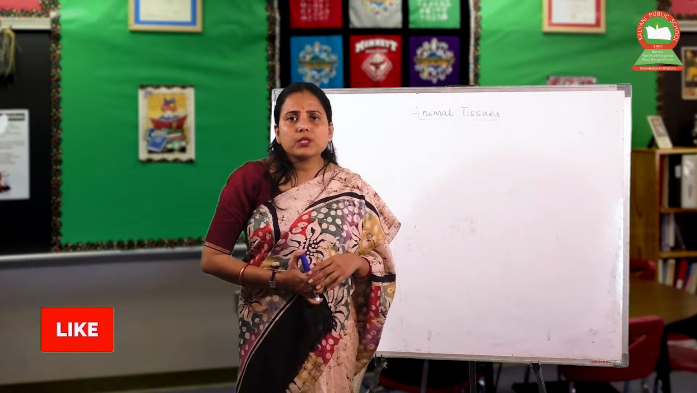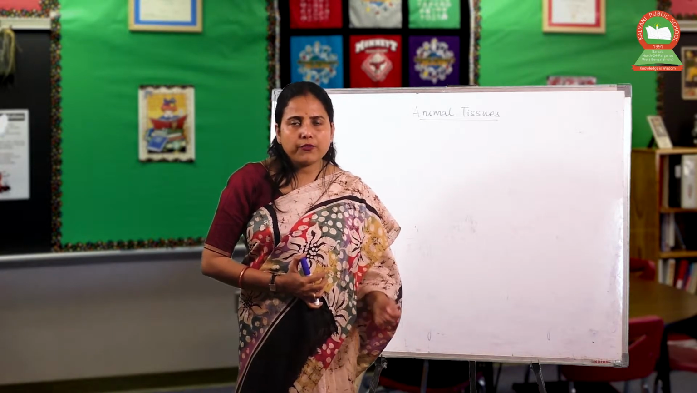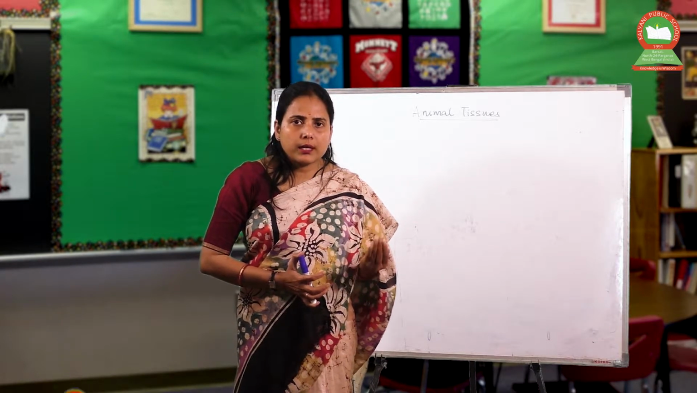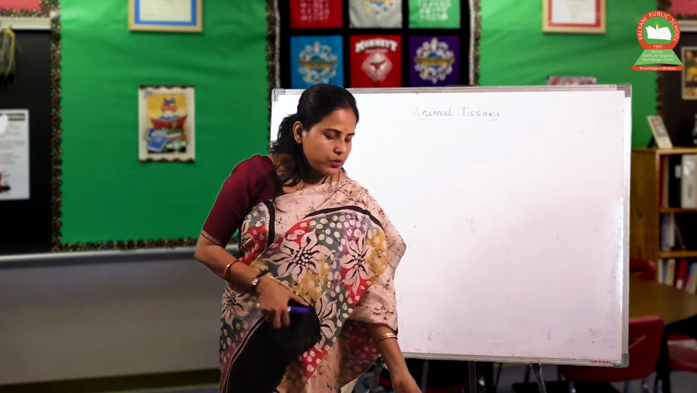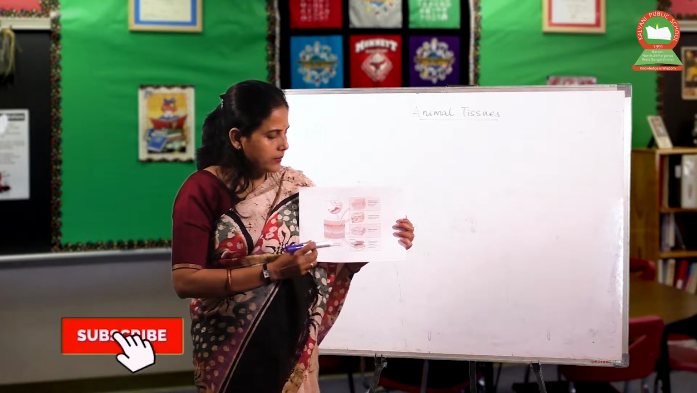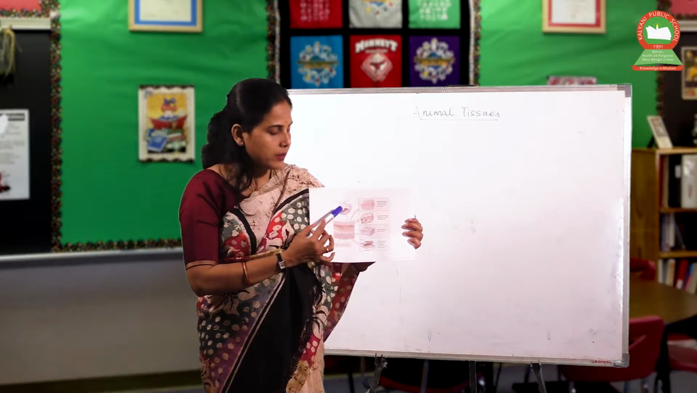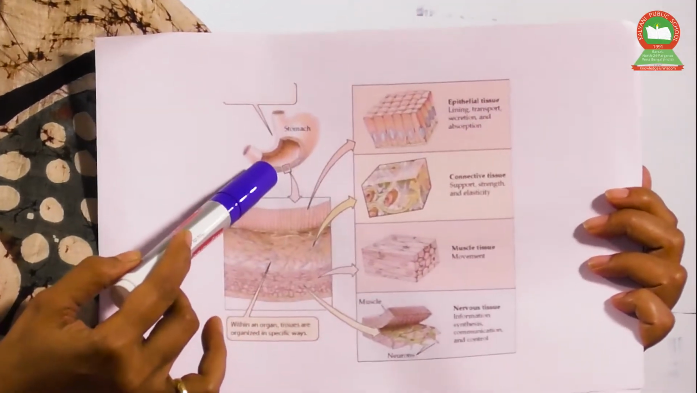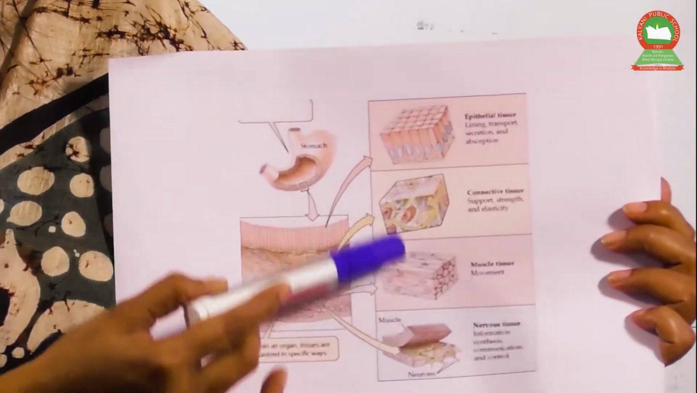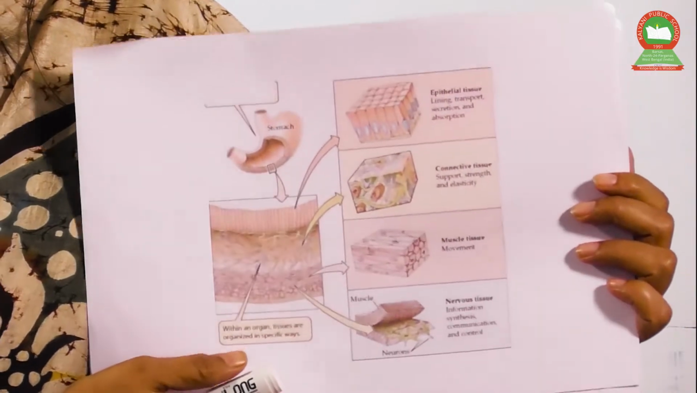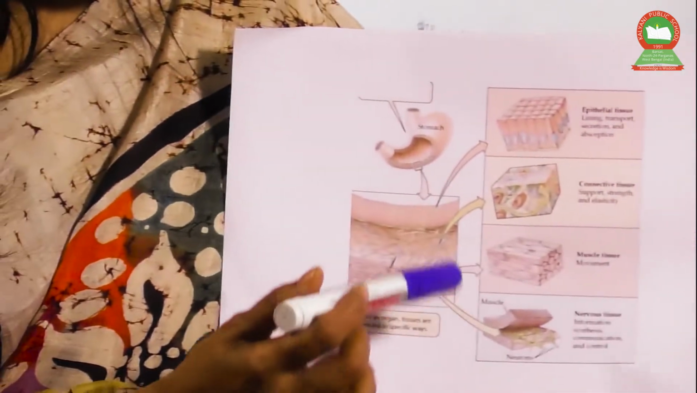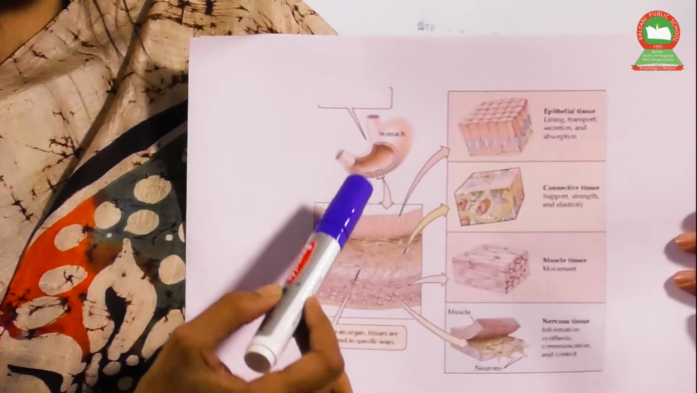Animal tissues are classified into four categories: the epithelial tissue, the connective tissue, the muscular tissue, and the nervous tissue. If you go through this picture, you can find a simple stomach, and this simple stomach has all four types of tissues. I downloaded this picture from Google Images, and I found it interesting, that's why I am sharing it with you.